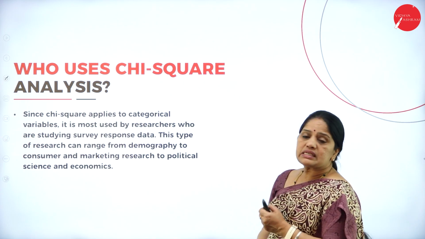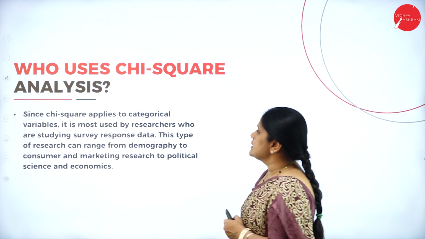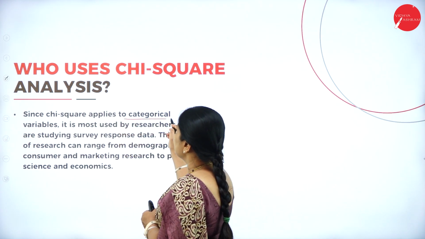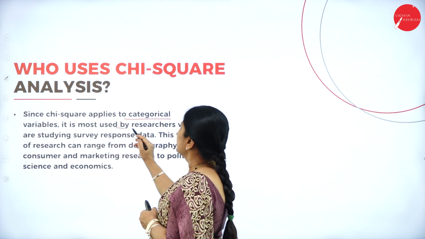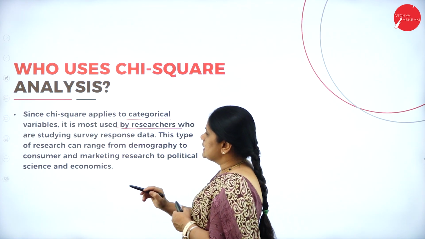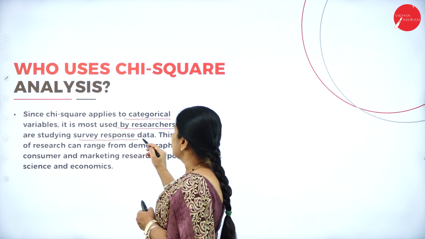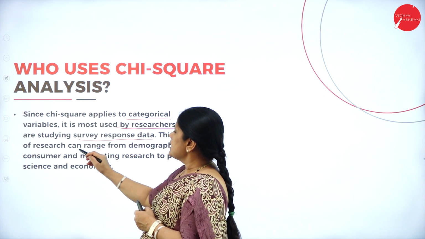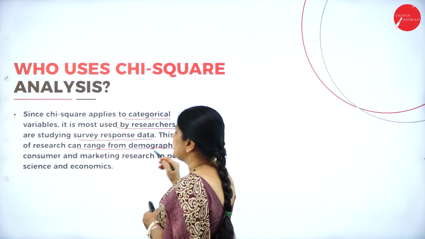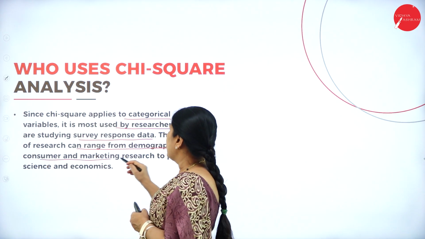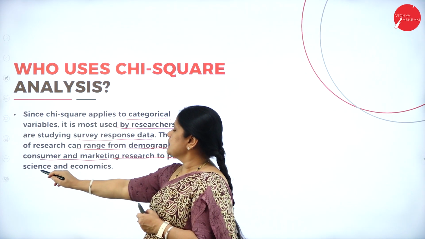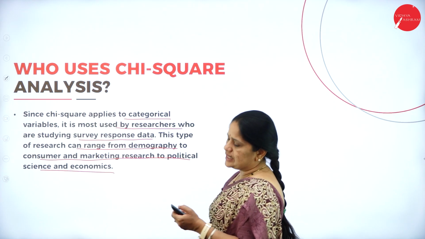Next, who uses a chi-square analysis? Since chi-square applies to categorical variables, it is most used by researchers who are studying survey response data. This type of research can range from demography to consumer and marketing research to political science and economics.